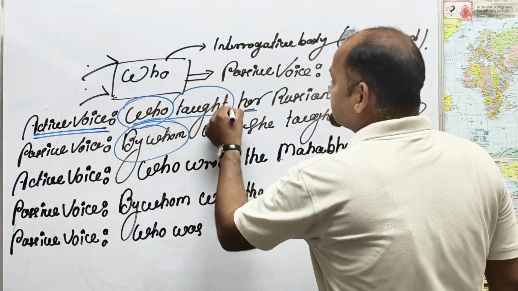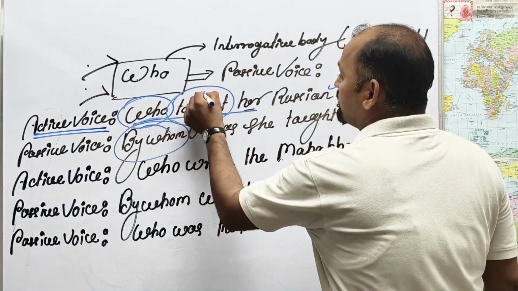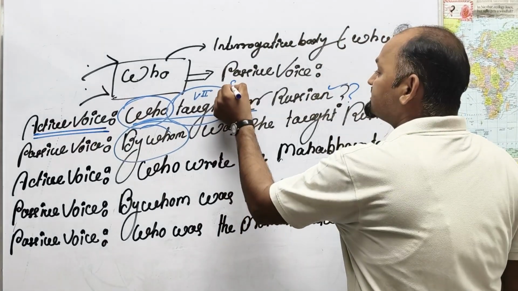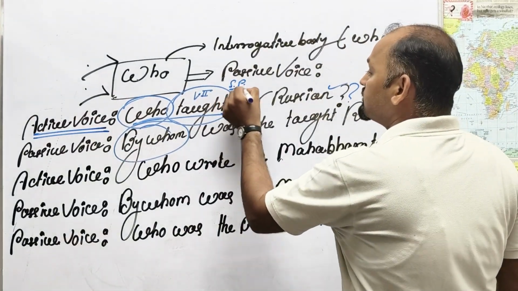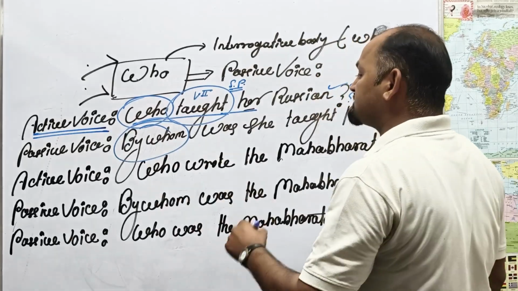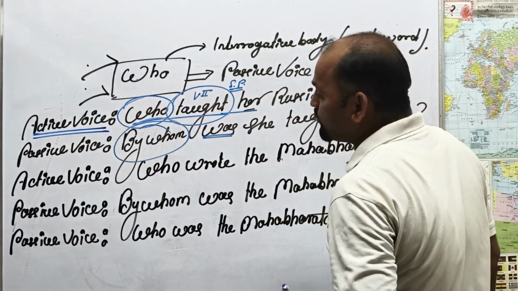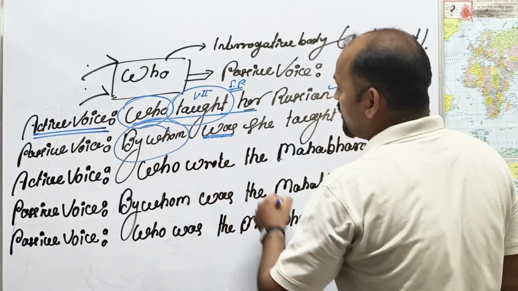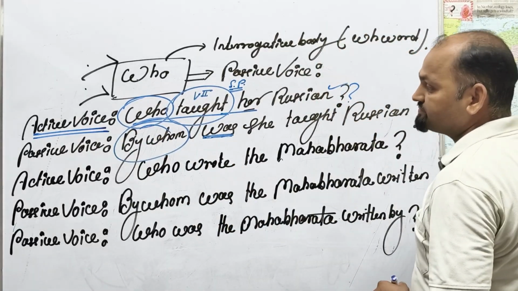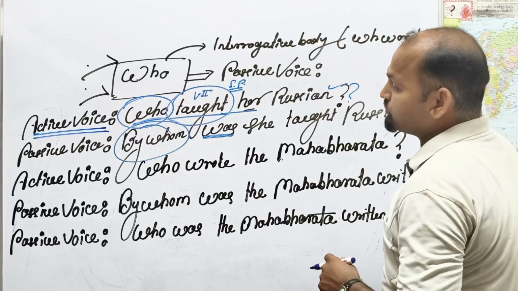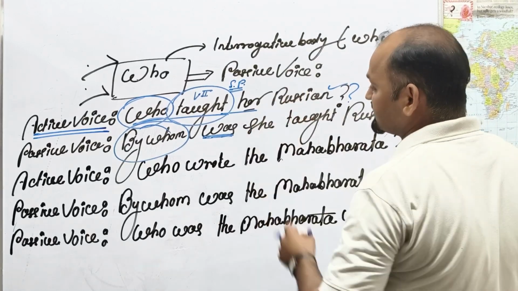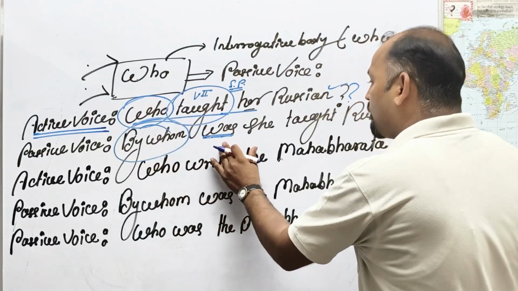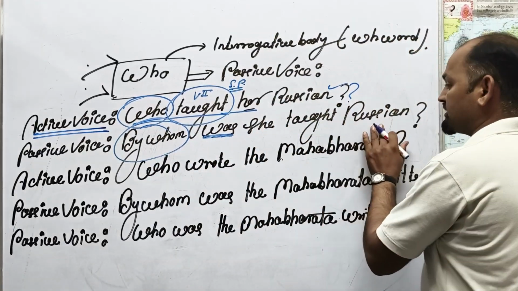You have to recognize that there is a verb second form. The verb second form is called simple past. For simple past in passive voice, you have to use "was". But in the sense of "by whom", you have to use "was". Why? Because it expresses the singular. Who taught her Russian? Singular. By whom was she taught Russian?